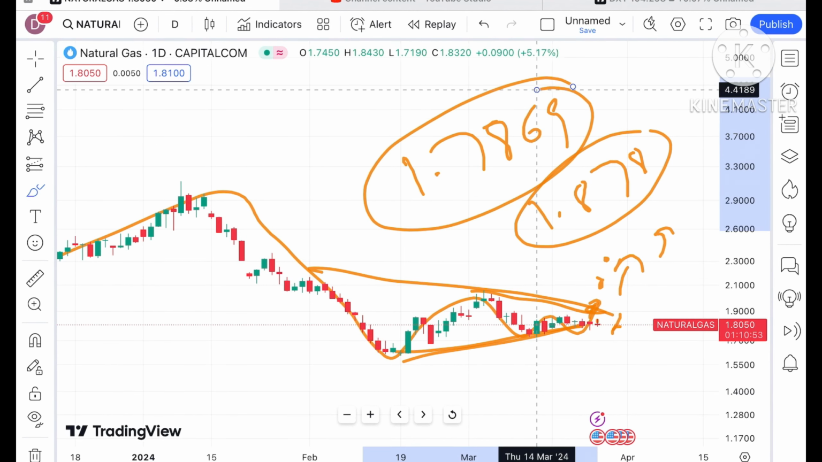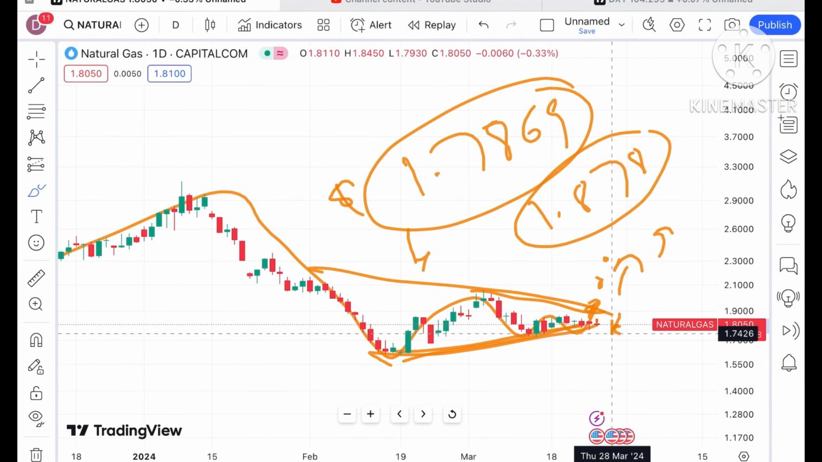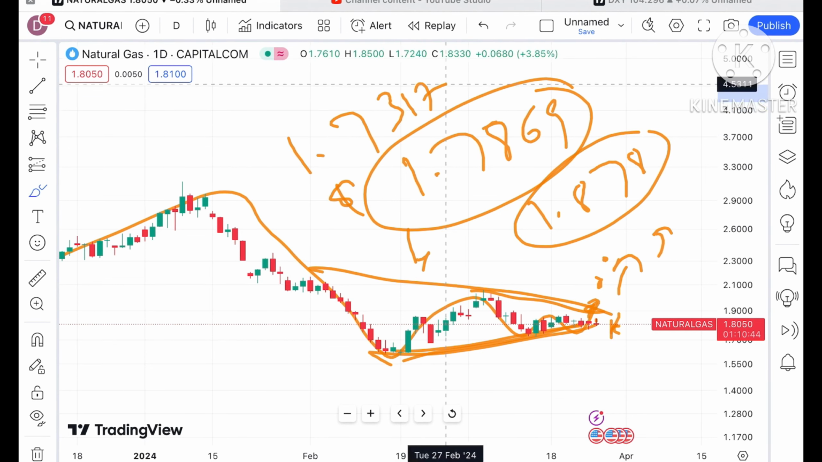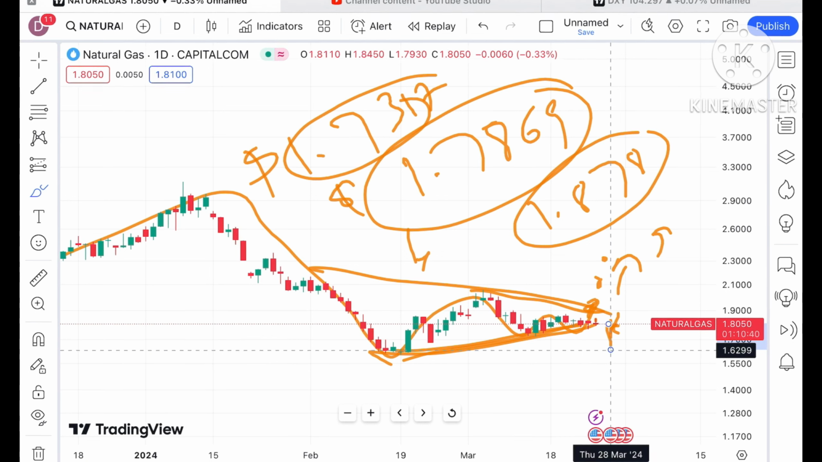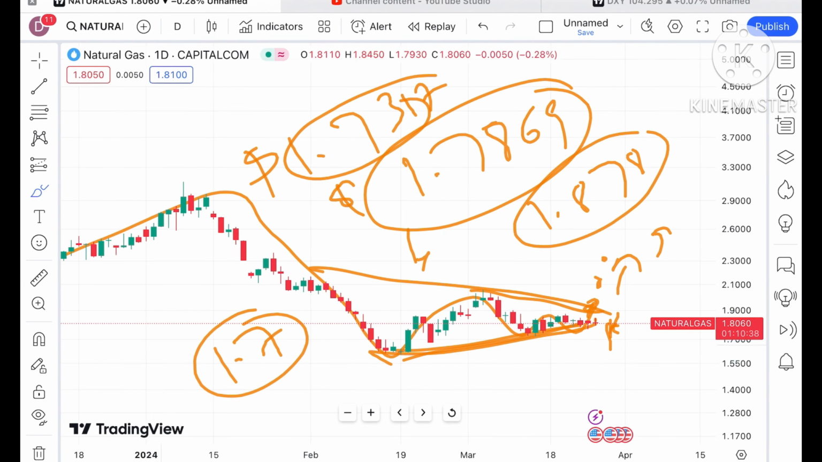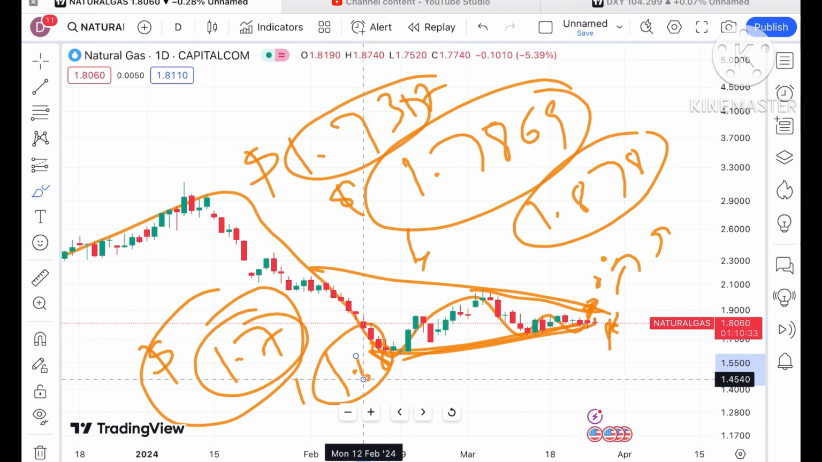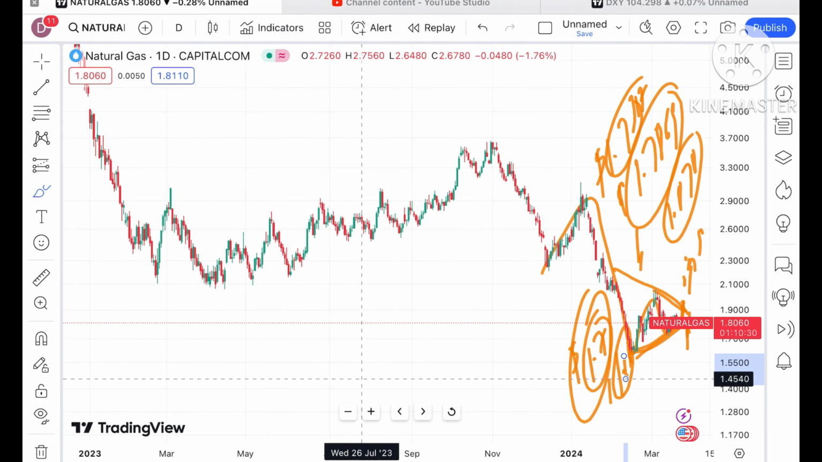But if it started going below a level of $1.769, then a probability of moving further low we can see. Okay, then chances are higher that it will go below a level of $1.7317. Okay, and then a probability of moving further low we can see. So chances of going below a level of 1.7 we can see, and from there a probability of touching 1.68.